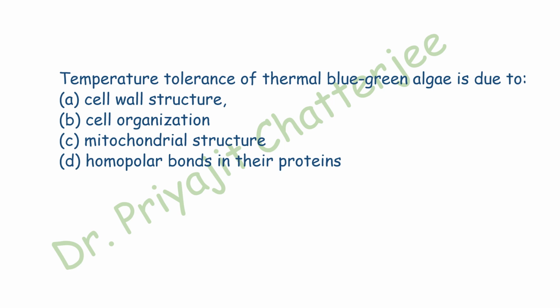Many blue-green algae occur in thermal springs or hot water springs. Temperature tolerance of these thermal blue-green algae is due to homopolar bonds in the proteins. These homopolar bonds help them to survive in extreme temperature. Thus, the correct answer is homopolar bonds in their proteins. This is the reason for the temperature tolerance of the thermal blue-green algae.